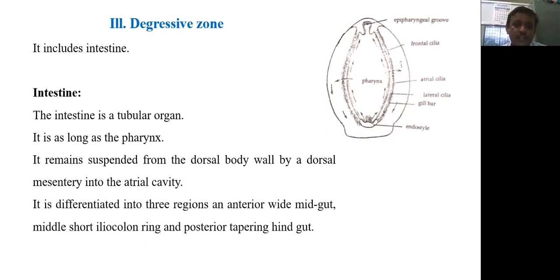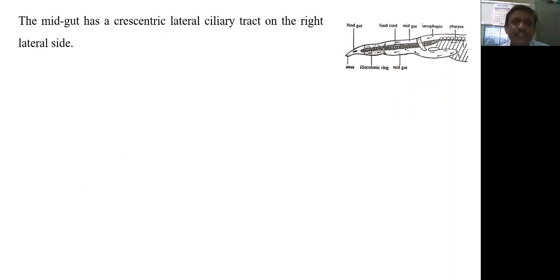The intestine is differentiated into three parts. That is a wide anterior part, the midgut. The middle part is short, which is called the ileocolon ring, and the posterior part is tapering, which is called the hindgut. So the intestine is divided into three parts: midgut, ileocolon ring, and hindgut. The midgut has a crescentic lateral ciliated tract on the right lateral side.